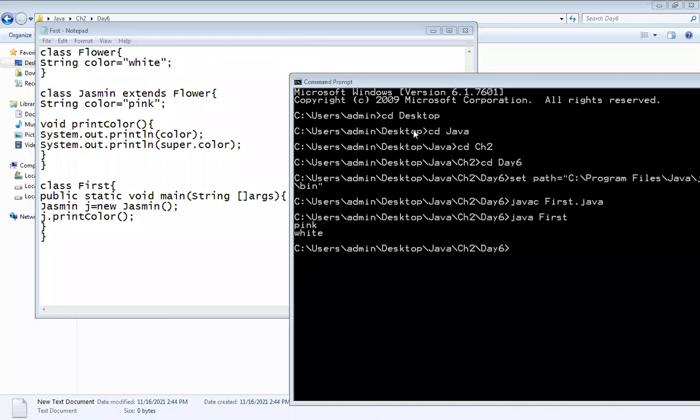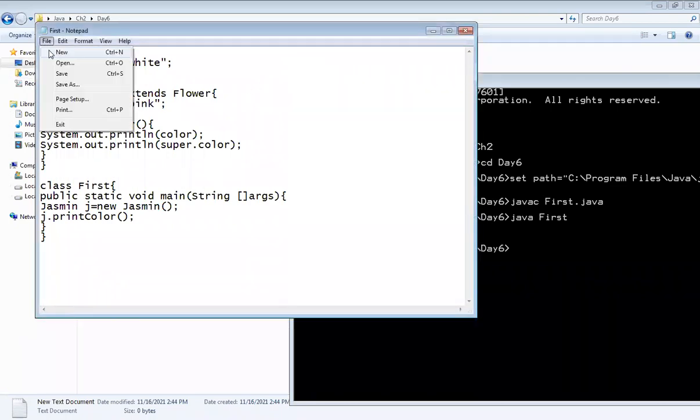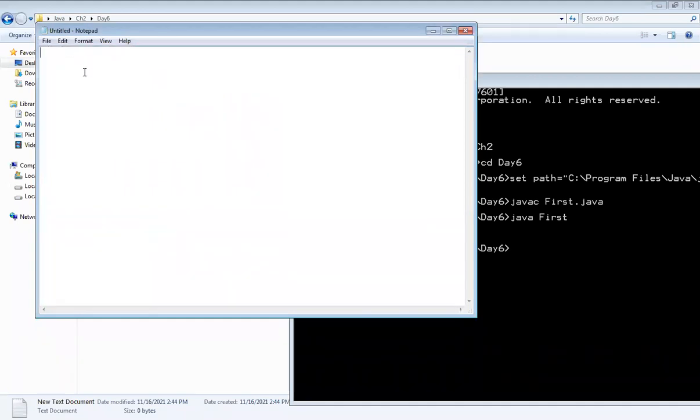Okay. Now we will move towards the next, that is the method. How to invoke a parent class method through the super keyword. So I will take one more class. I will use the same class. I will take another class like Animal. In that, I will write one method as eating, or just eat.